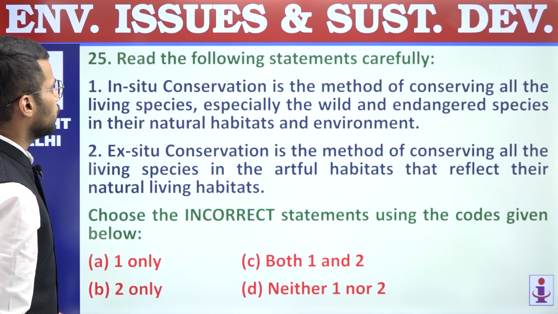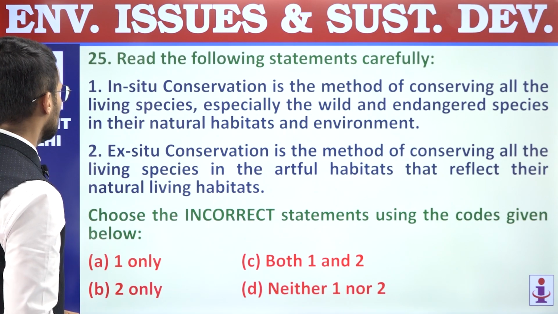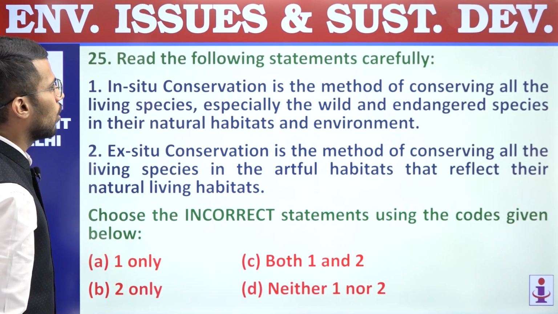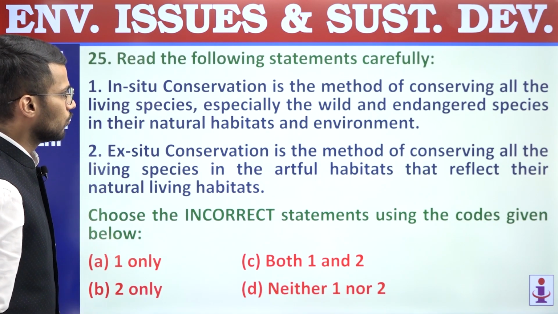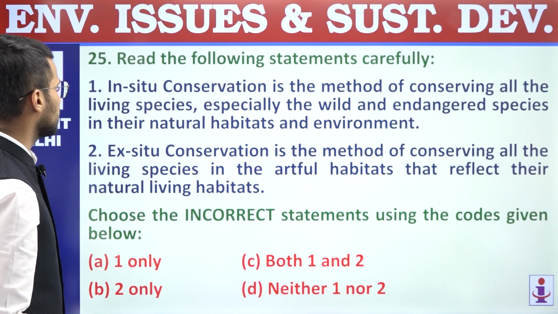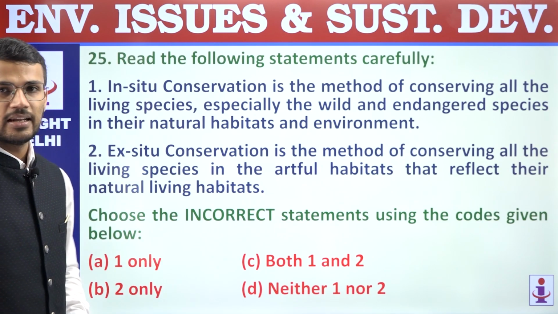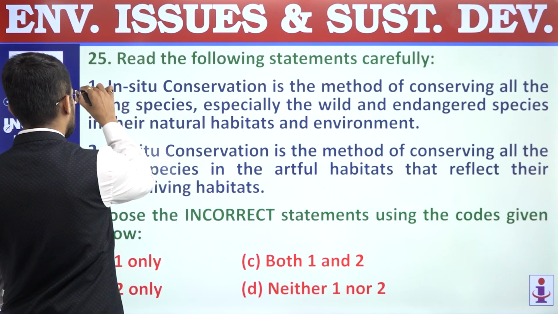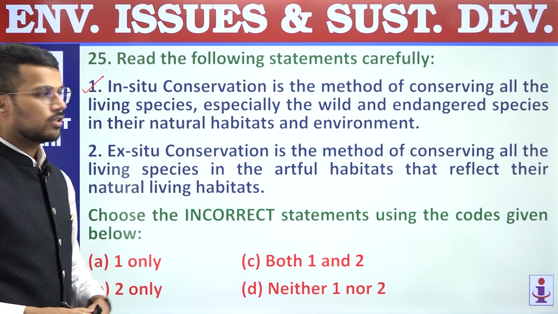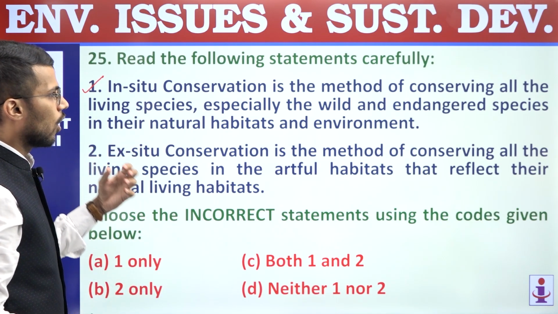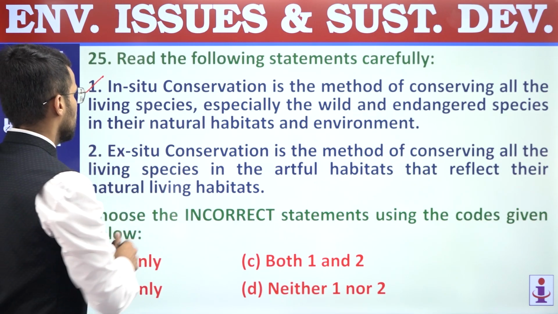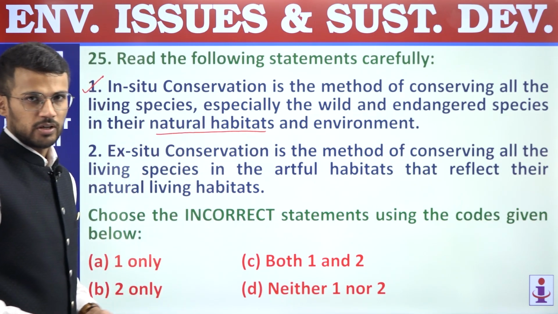25th, read the following statements carefully. First, in situ conservation is the method of conserving all the living species, especially the wild and endangered species, in their natural habitats and environment. So this statement is correct, right? In situ conservation ensures that there is conservation of organisms in their natural habitats and environment.